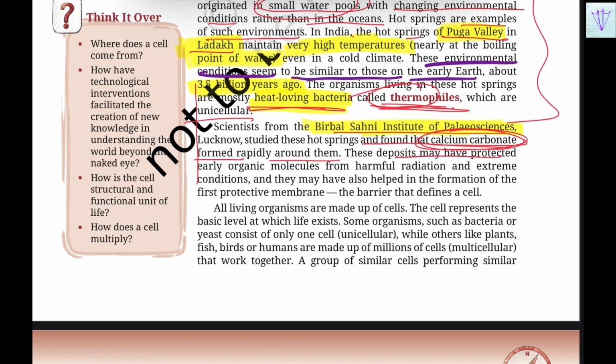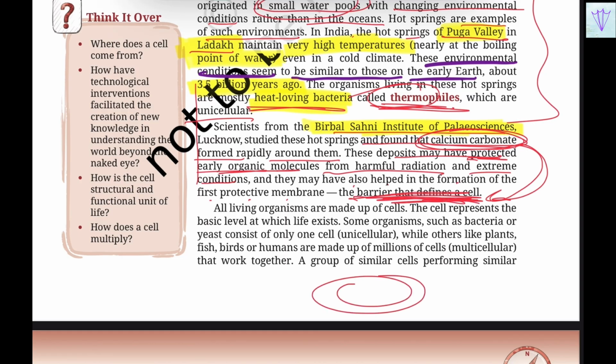So these deposits may have protected early organic molecules from harmful radiation in extreme conditions, and they have also helped in the formation of the first protective membrane, the barrier that will define a cell. So calcium carbonate was where the origin of this barrier which will define a cell has been formed, is what scientists have studied from the Birbal Sahni Institute of Palaeosciences, Lucknow.